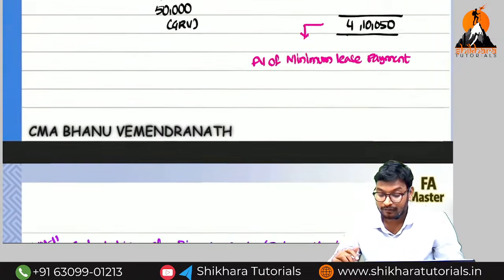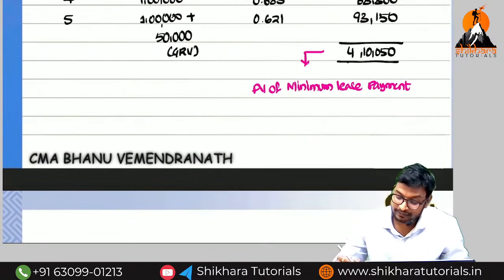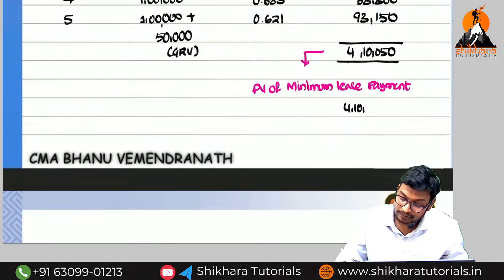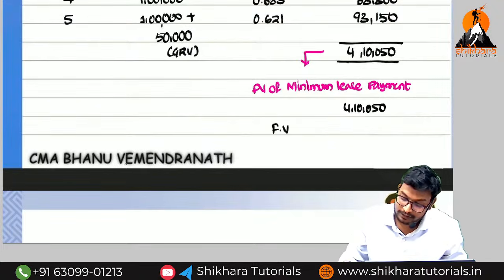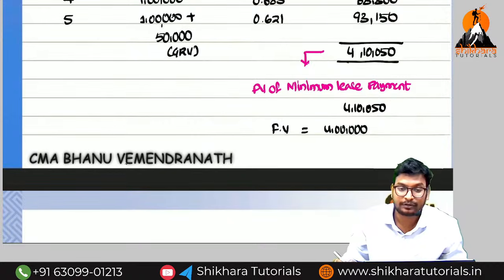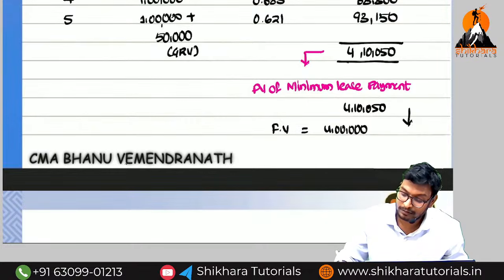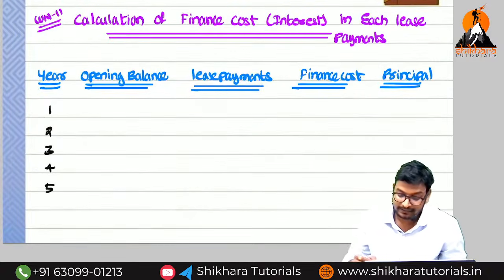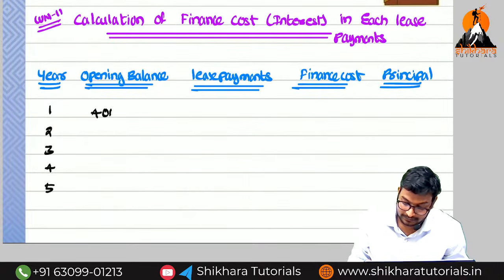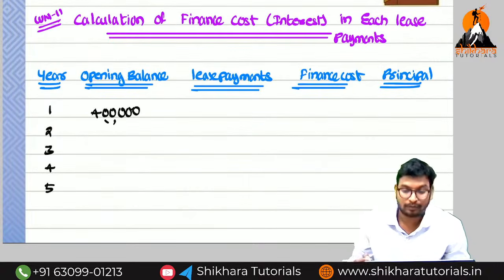Whichever is lower, amma. What is the present value of minimum lease rental we are having? 4,10,050. What is the fair value, amma? Here the fair value is equal to 4 lakhs. Whichever is lower we need to write. What is the lower value? 4 lakhs. That value we need to take as the opening balance.